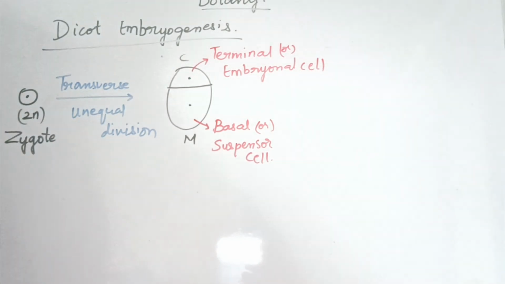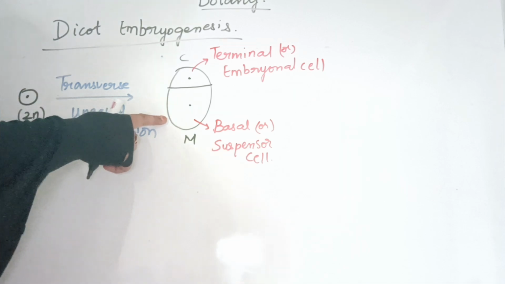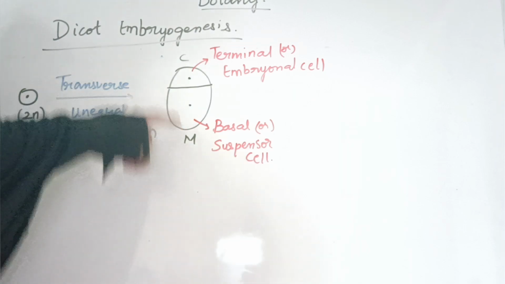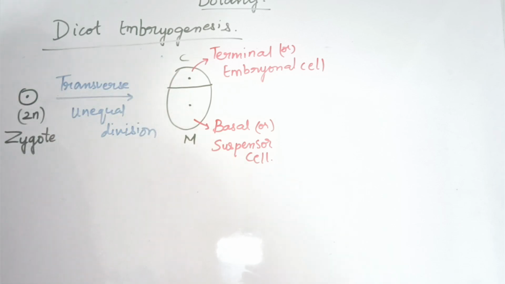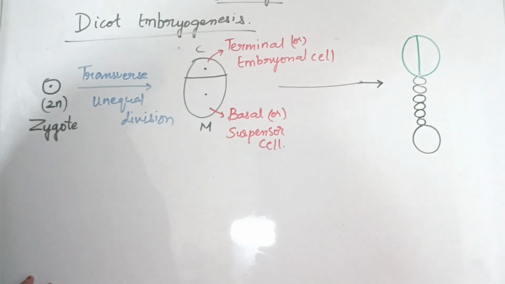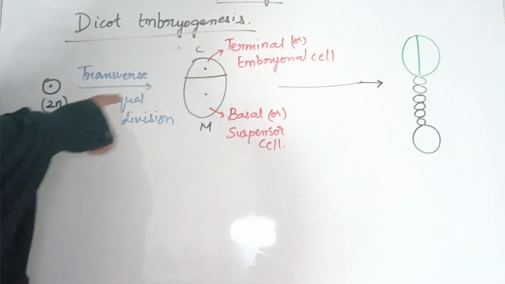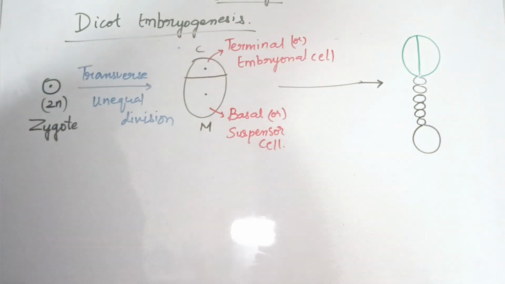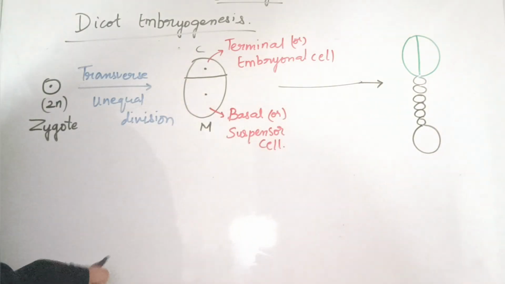Where are the further divisions going to take place? In the micropylar part, that is the suspensor cell, the transverse division will take place. But in the case of the embryonal cell, a vertical division will take place. Now you can see that I have drawn, as I told, the first division is transverse. Now the second division is going to take place. The rest all, the transverse divisions continuously go on in the basal cells, that is, the suspensor cells.